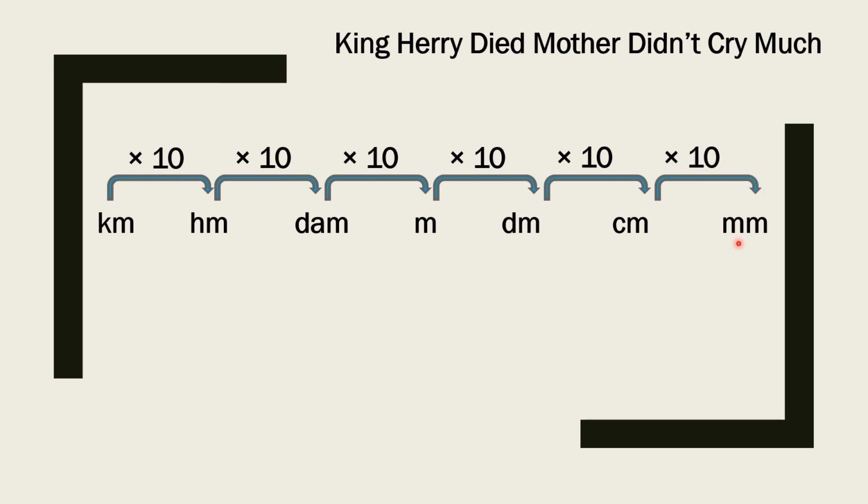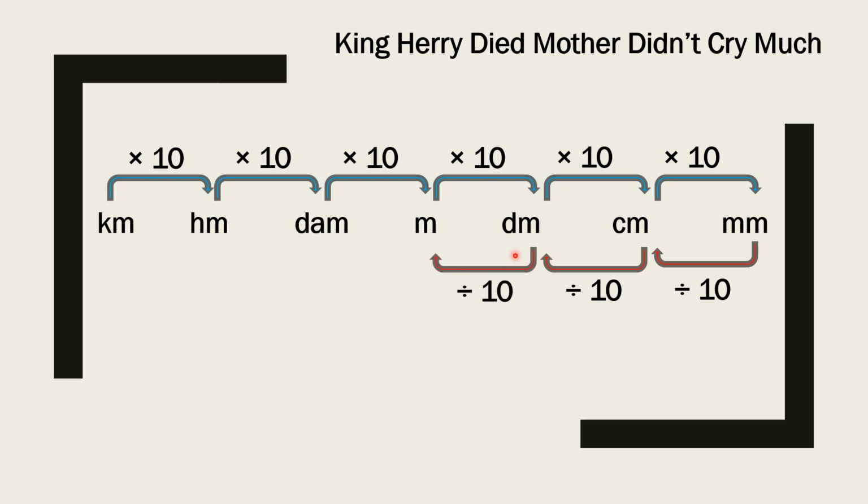Now, what if we need to convert lower units to higher units? There is an opposite operation of multiplication, that is division. So what we need to do? Divide. Yes, whenever you need to convert millimeter into centimeter, we need to divide by 10. In similar way, centimeter to decimeter, divide by 10.